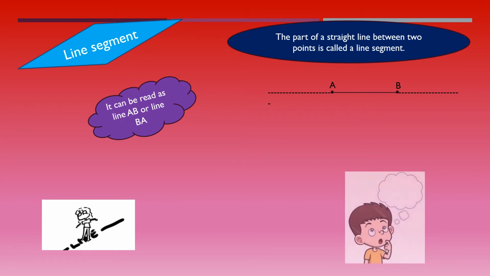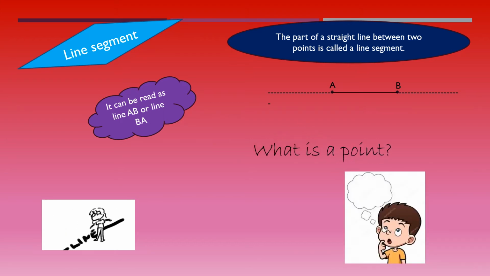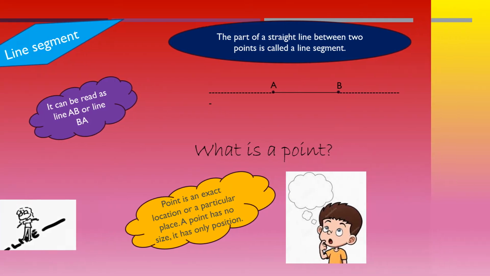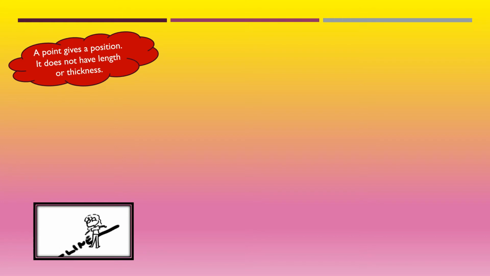Another question that comes to your mind is, what is a point? Now, children, a point is just a place. It is just a position where the sides meet. It gives only a position. It does not have length or thickness. So we can say a point is an exact location or a particular place. A point has no size. It has only position.